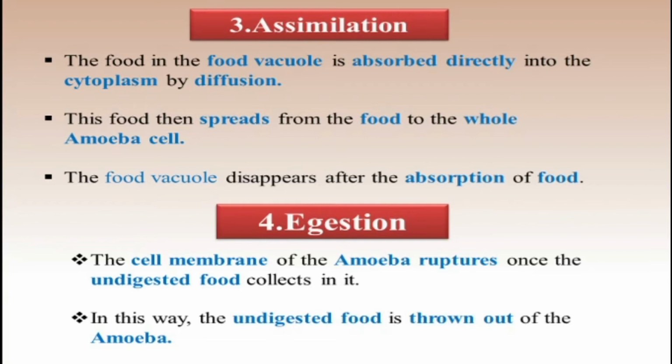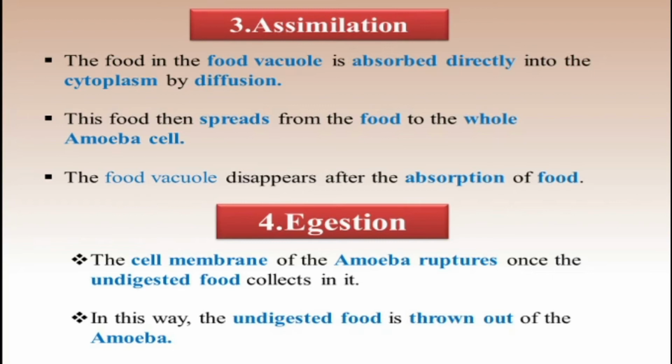This food then spreads from the food vacuole to the whole amoeba cell. The food molecules are absorbed by each and every part of the amoeba cell.